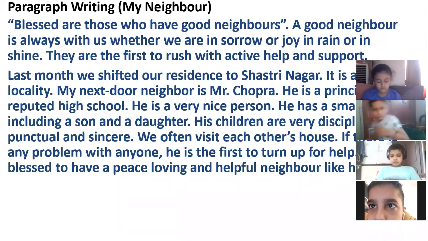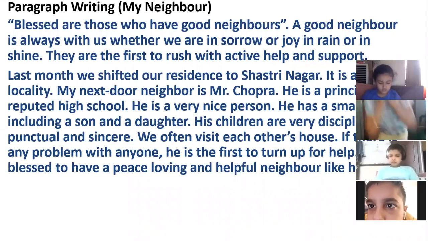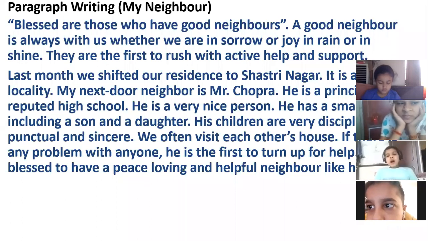So last month, we shifted our residence to Shastrinagar. It is a good locality. My next door neighbor is Mr. Chopra. He is a principal of a reputed high school. He is a very nice person. He has a small family, including a son and a daughter. His children are very disciplined, punctual, and sincere. We visit each other's house